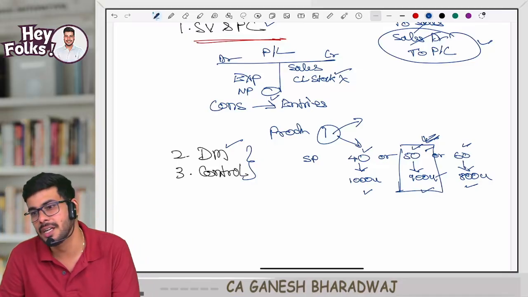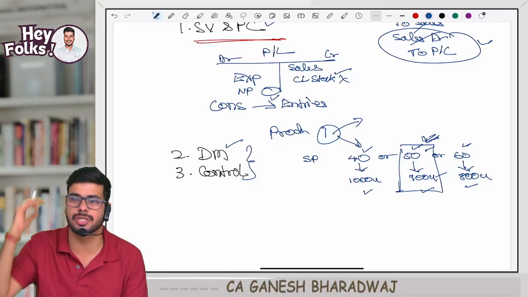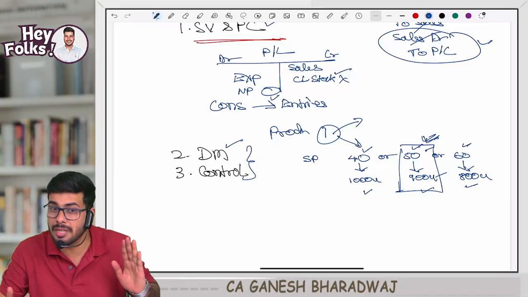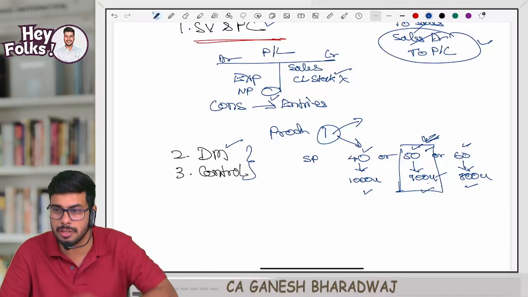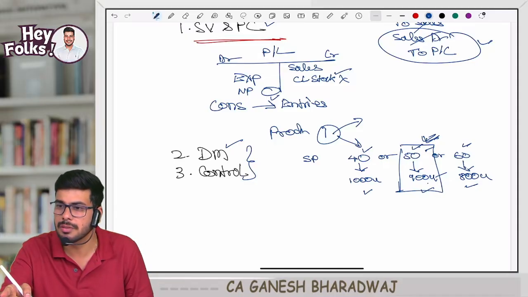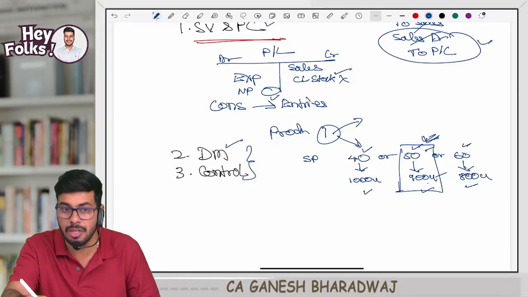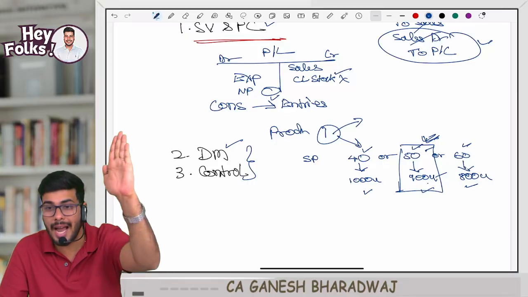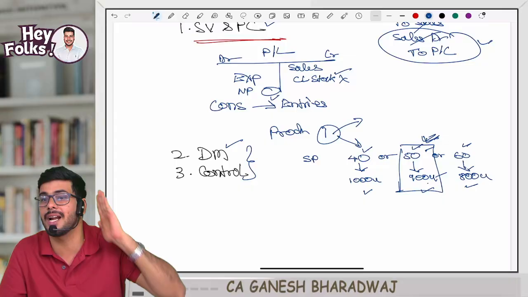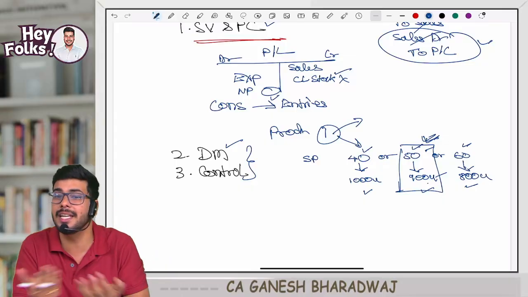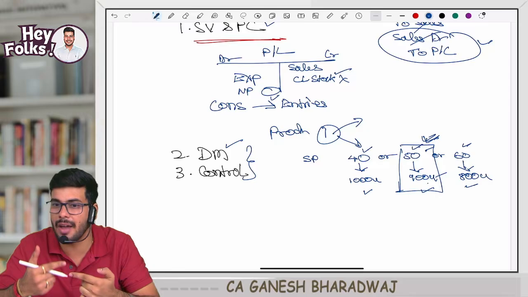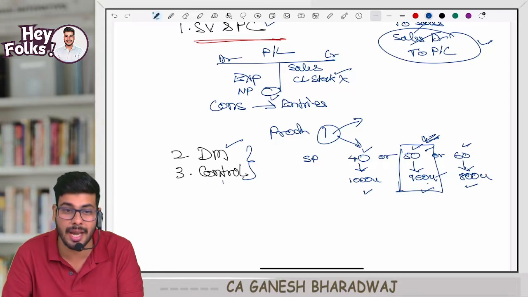Now, having given the instructions, they will compare that with the actual performance. Actually, they produce 1000 units. Who asked them to produce 1000 units? I asked you to produce only 900. So having set the standard, they compare it with the actual, and if there is any deviation, they take corrective action. This process is called control.